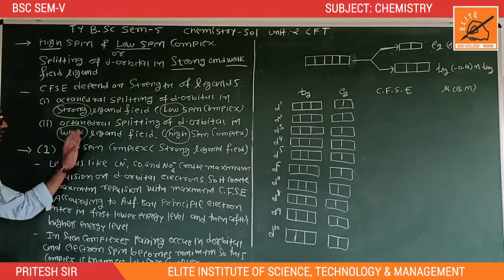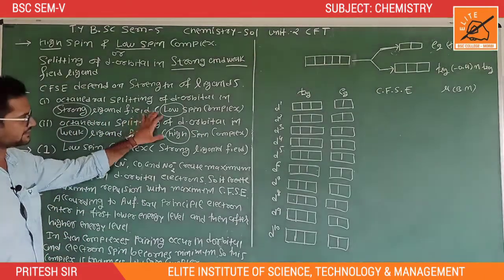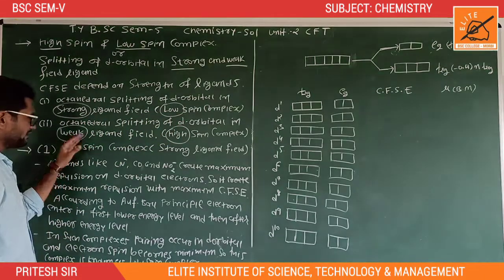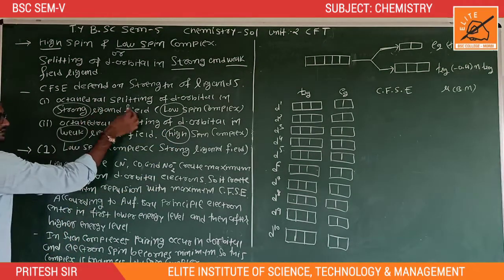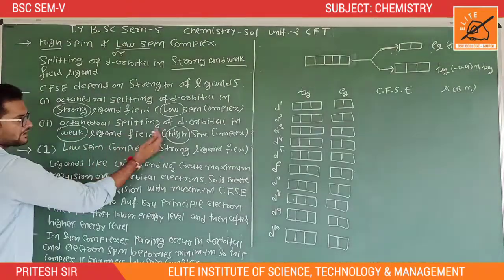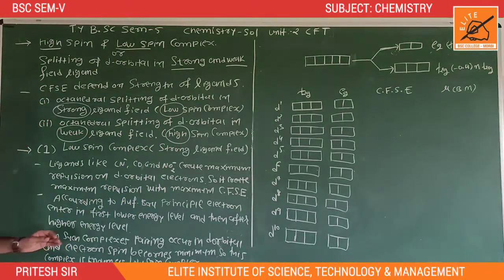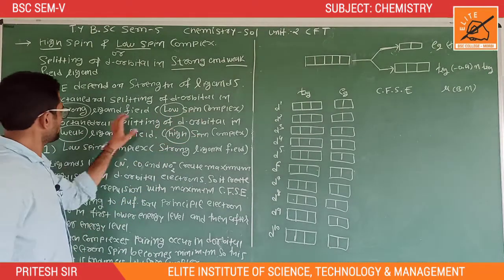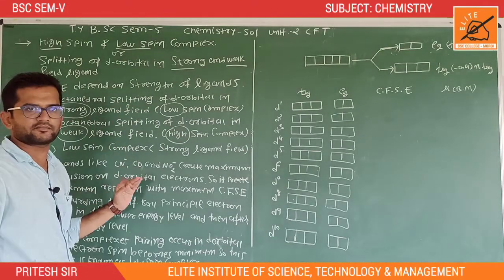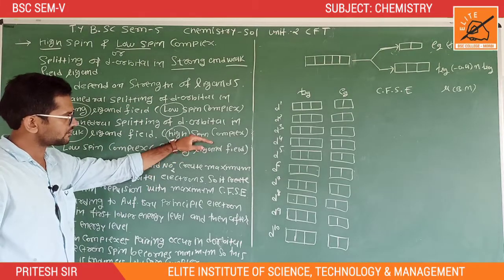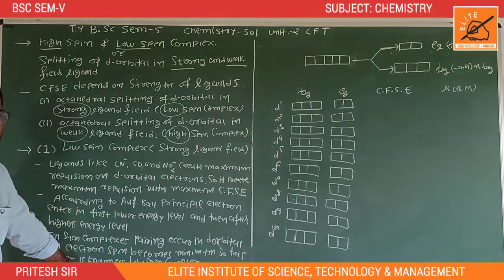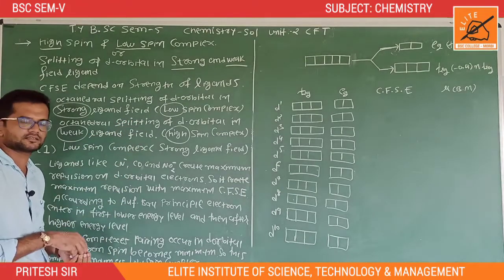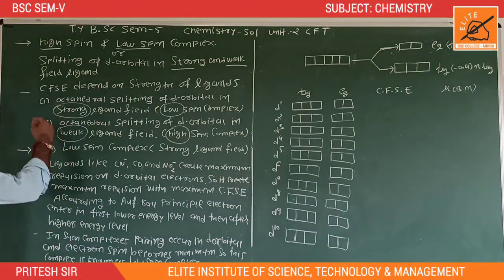So strong means low spin, weak means high spin. Low spin complex or strong ligand field are both equal, and high spin complex or weak ligand field are both equal.